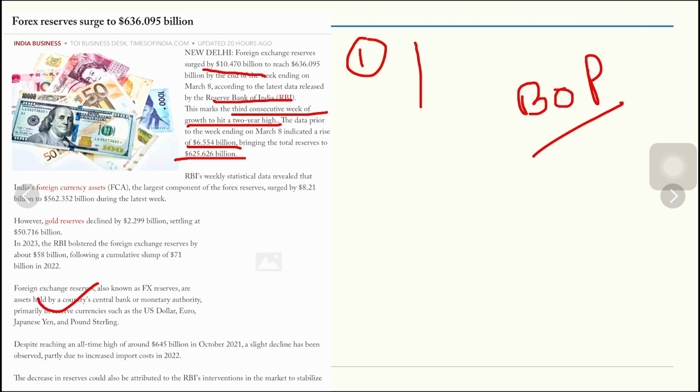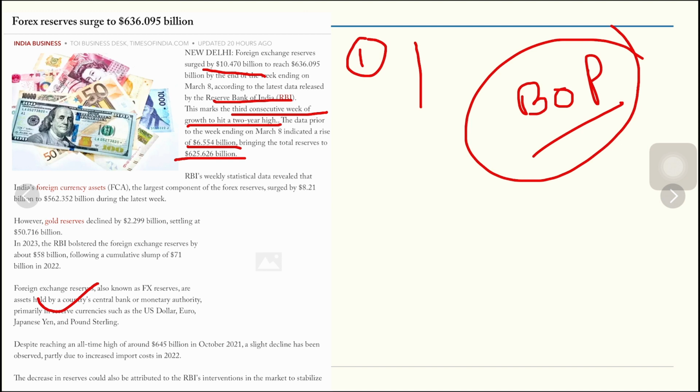Balance of payment crisis in the sense that when the capital account does not give you enough reserve to handle the current account, then the money comes from this particular chest, and if the chest is also empty, then there can be a balance of payment crisis. So forex exchange reserves not only provide a benefit for import cover, but they also provide you this kind of cushion and this kind of good hand.